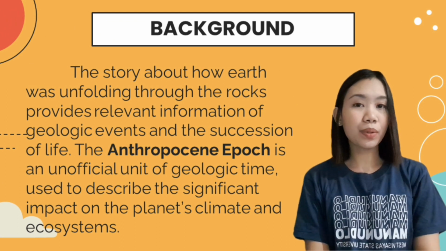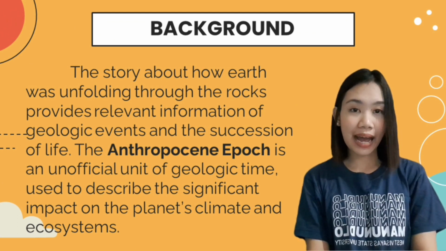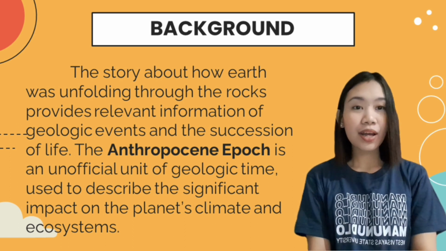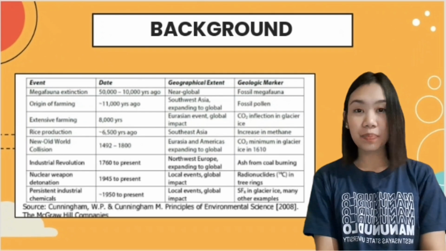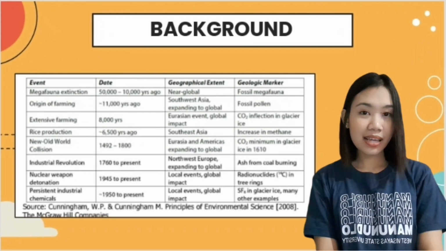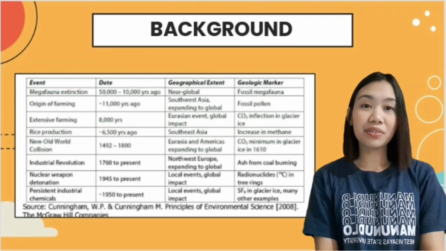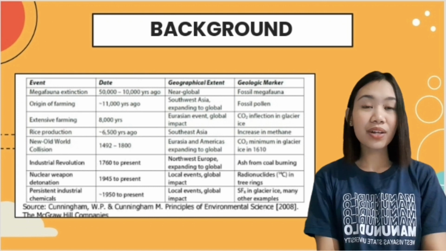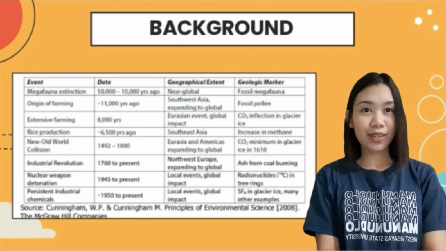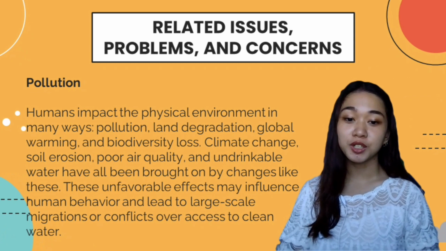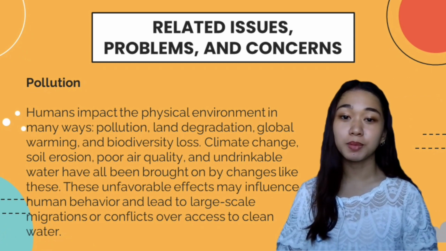The Anthropocene epoch is an unofficial unit of geologic time used to describe the significant impact on the planet's climate and ecosystems. So as you can see in the picture, we have the following events, followed by the dates, geographical extent, and geologic marker. So these are the events that had an impact or left an imprint on our planet Earth.